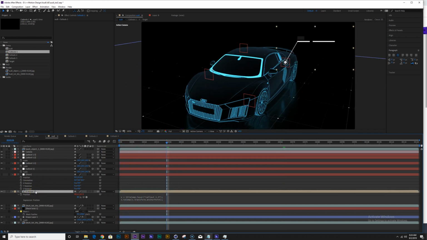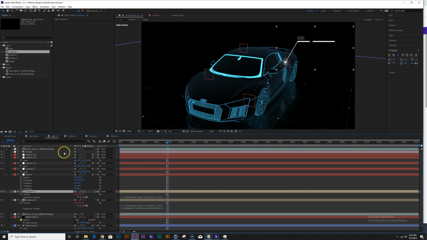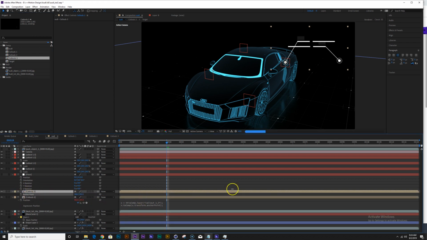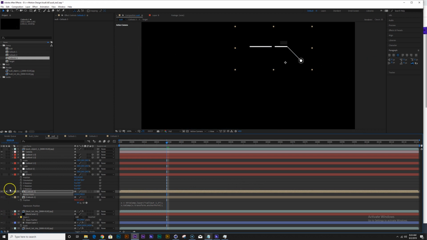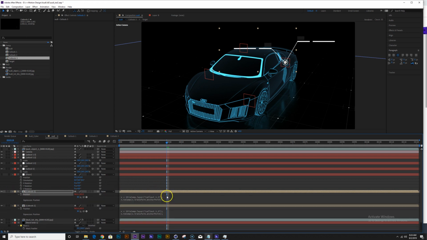Okay, let's duplicate this null. Open up this expression, and we're going to replace it with callout 3. And once again, I want to make sure that the anchor point is where the target is, like that. So open up this expression, and let's see.